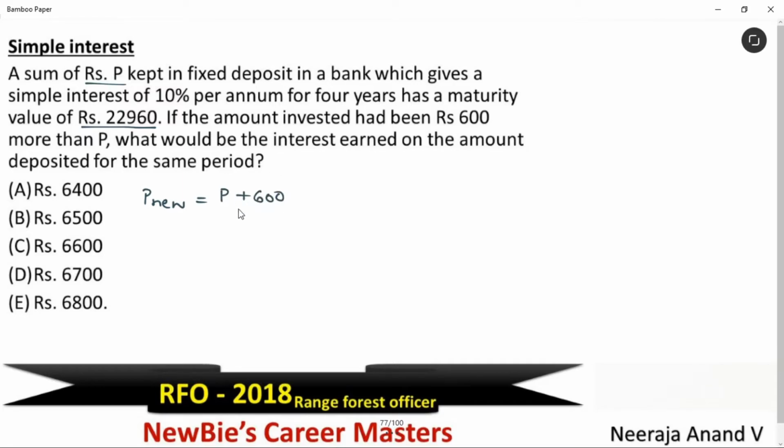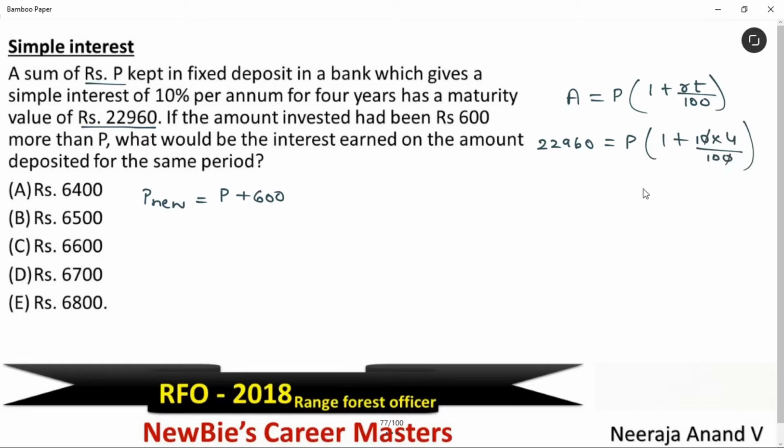See, to get the answer for this question, we have to find this P value first. Let's find it. Amount in simple interest is equal to P into 1 plus RT divided by 100. Okay, we know amount value 22,960 rupees and principal value is P. 1 plus rate of interest 10 and total number of years 4 divided by 100.